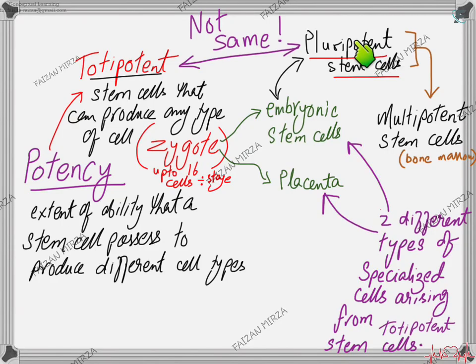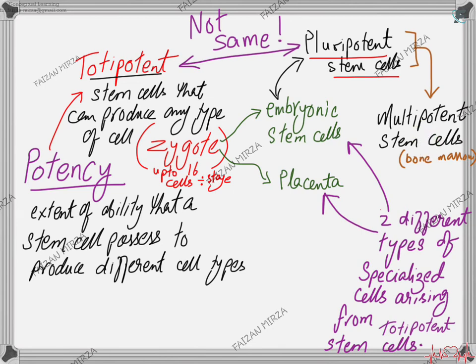The pluripotent stem cells can still divide to form various structures or parts of the cell tissues. Pluripotent stem cells can form kidney cells, or digestive tract cells, or skin cells. But when they become multipotent, it means that they will have some restrictions now. For example, multipotent stem cells in the bone marrow can produce the cells which are present in the blood, but they cannot go on to produce your renal cells or kidney cells, or your skin cells. Similarly, you will have stem cells in your skin.